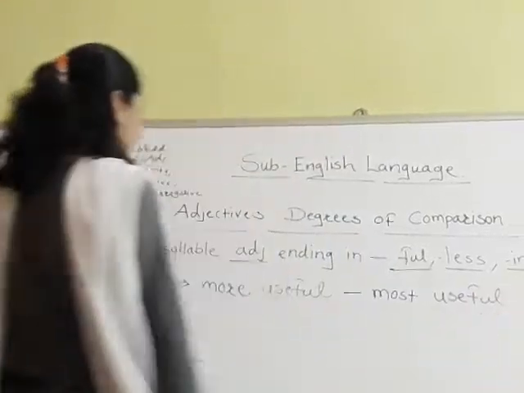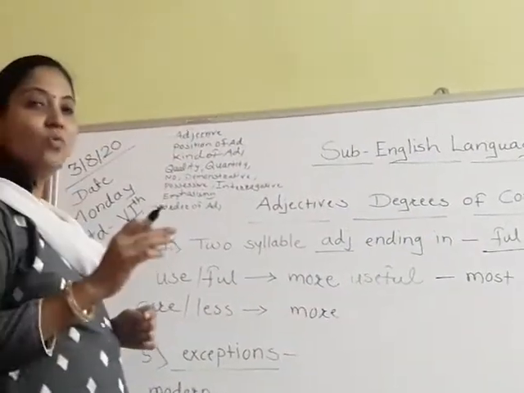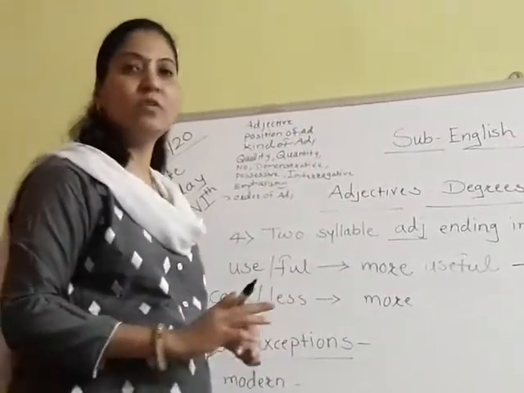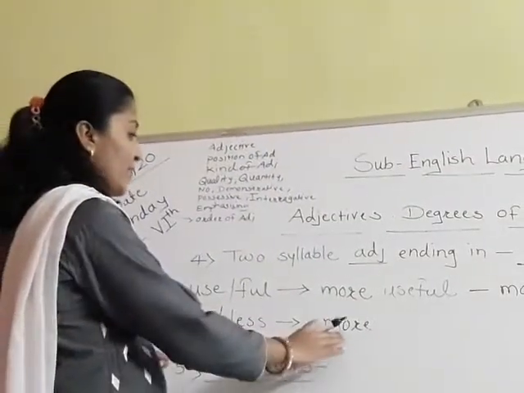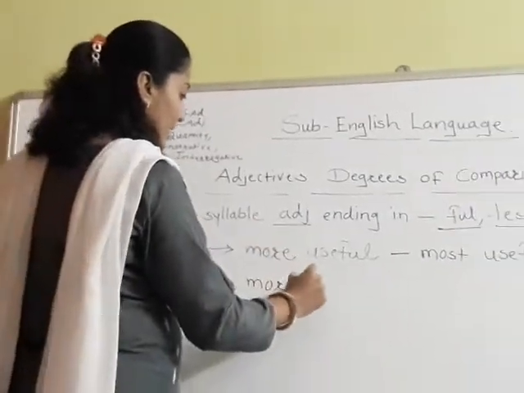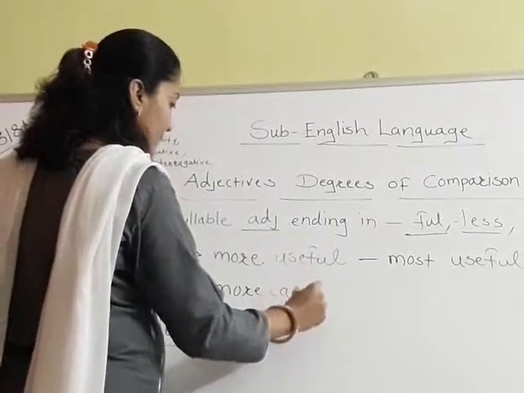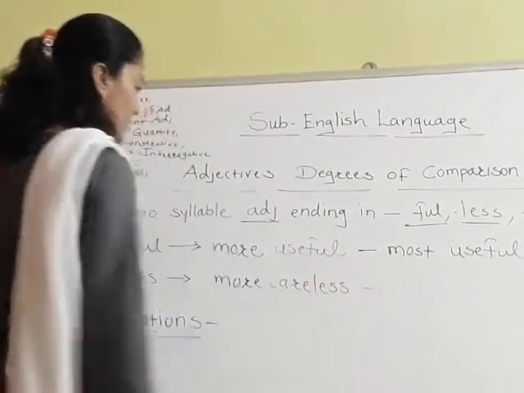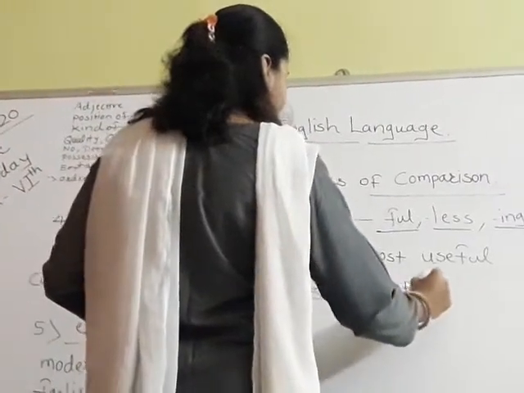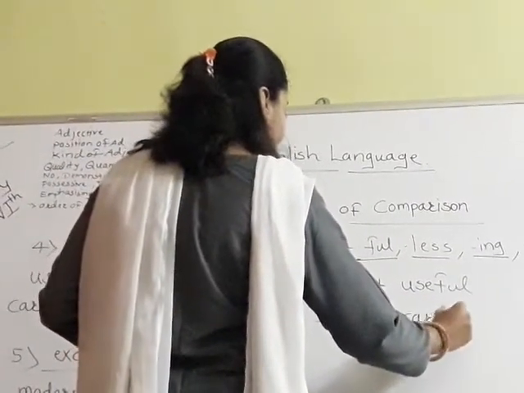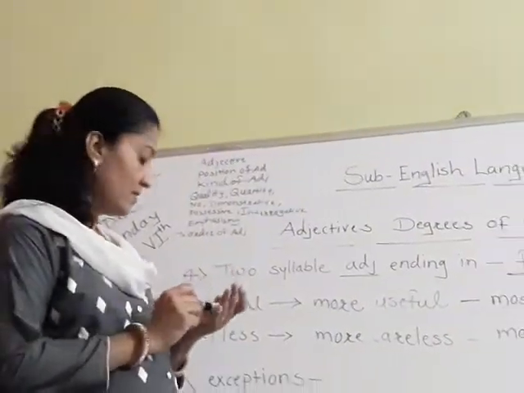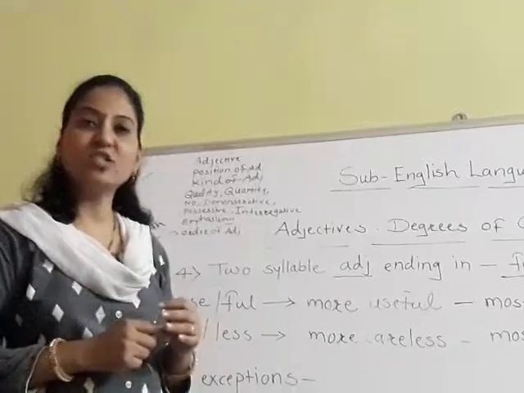like this. Careless. Now in this word careless, this word is two-syllable word and to make it comparative we have to use here more careless and most careless. So like this. But students, there are some exceptions.